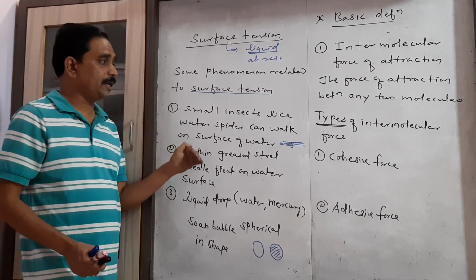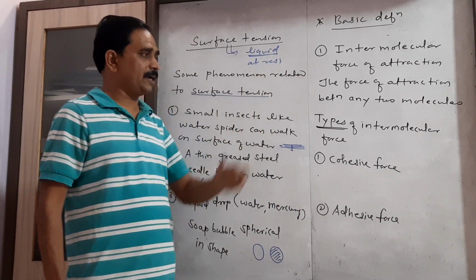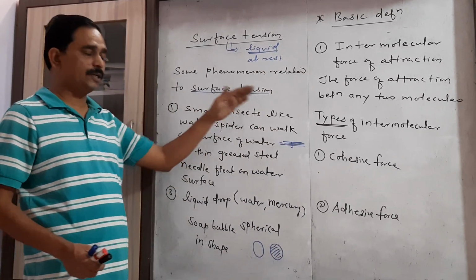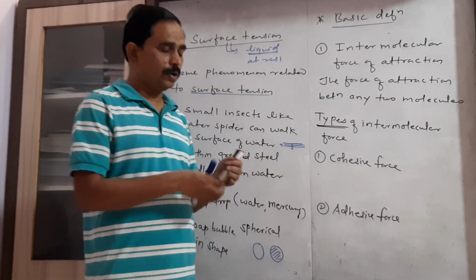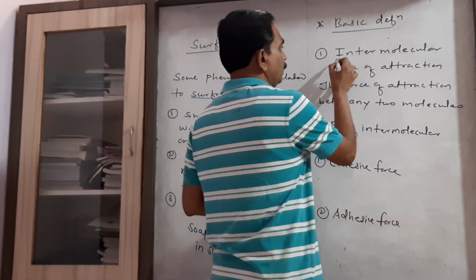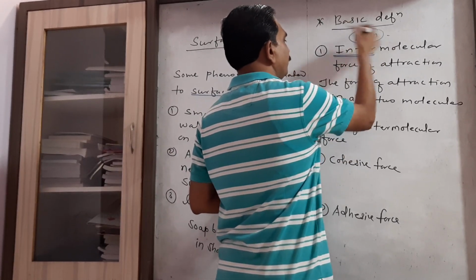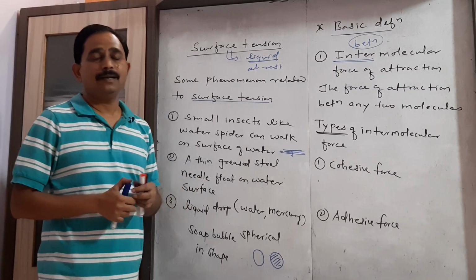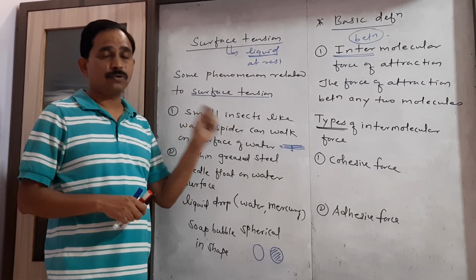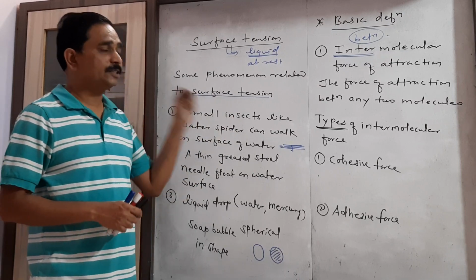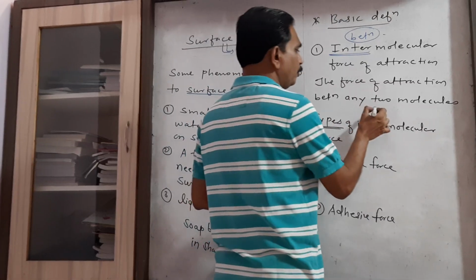Now before considering what we mean by surface tension, let us consider some basic definitions. The first definition you have to keep in mind related to this topic is the intermolecular force of attraction. Inter means between. From the name we can find the meaning: this is simply the force of attraction between any two molecules.